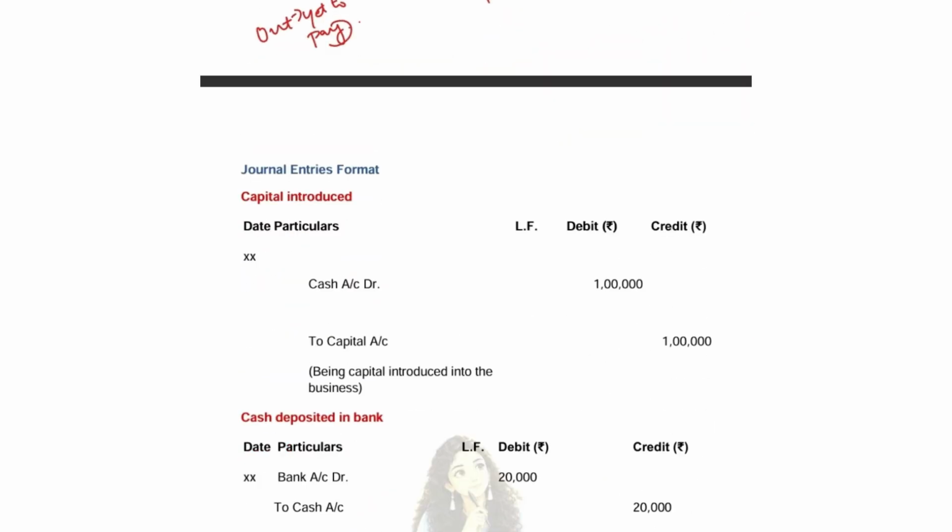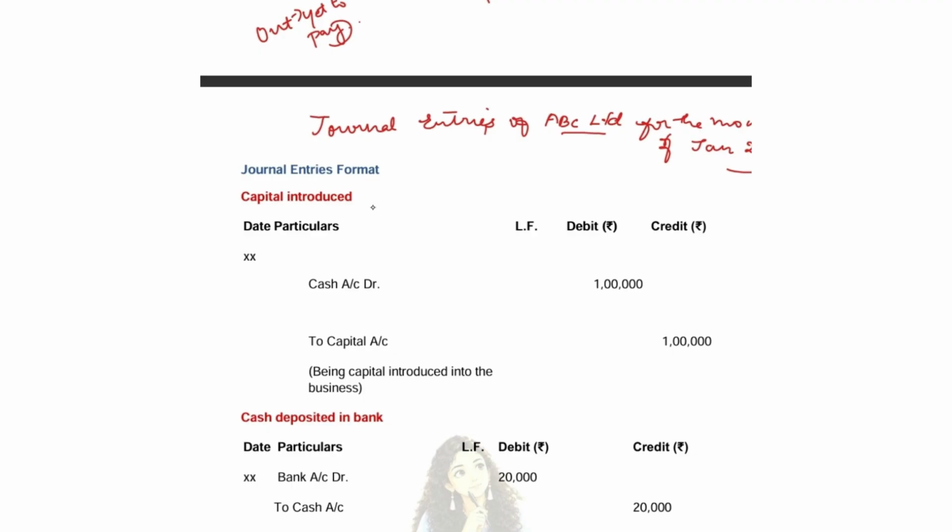Normally there will be a heading for journal entries, such as journal entries of ABC Limited for the year 2026. They will give you the name and the period for which the journal entry should be prepared. You have to write that.